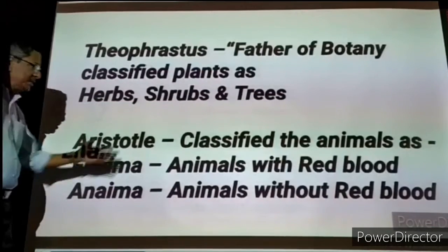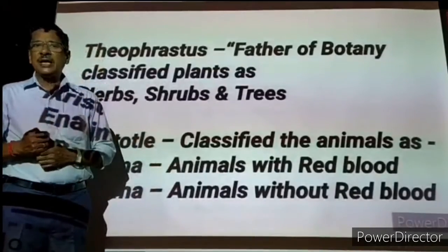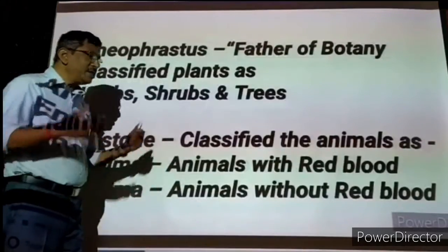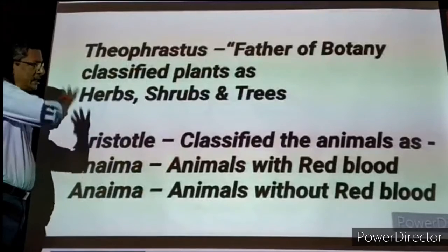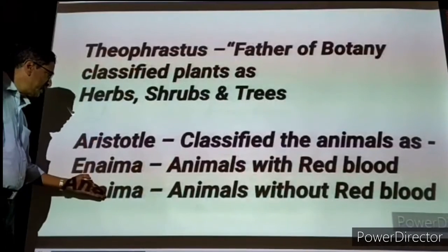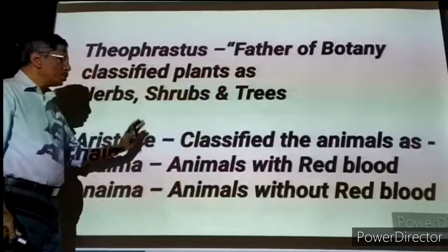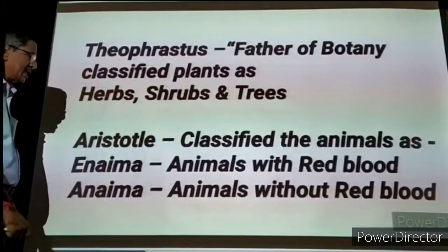So, two groups. But this also we are not accepting now because so many animals are there whose body is not at all having any blood. So when these animals are coming in, this was there in practice in olden days, but in modern classification, we are not accepting this division of animals with red blood and animals without red blood. So this was also an olden classification, but modern classification has come up now.